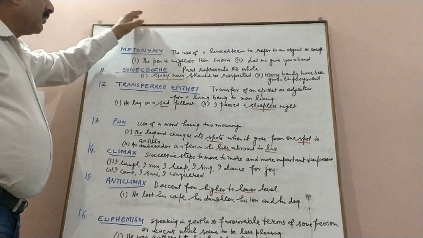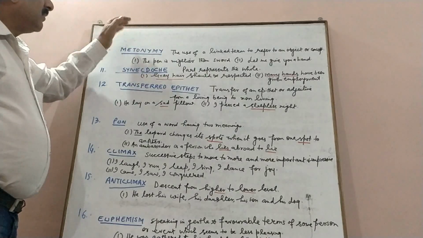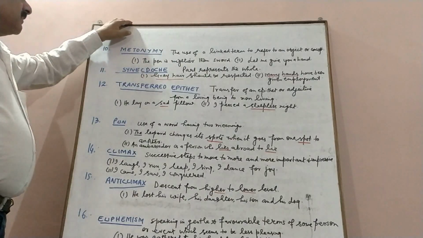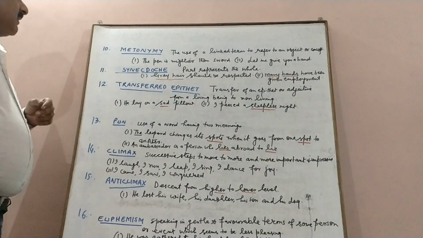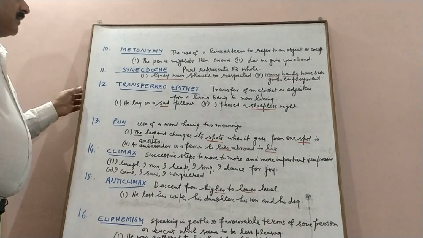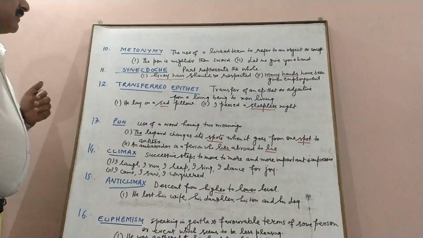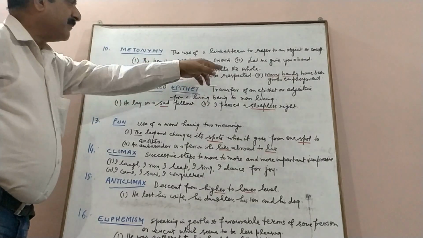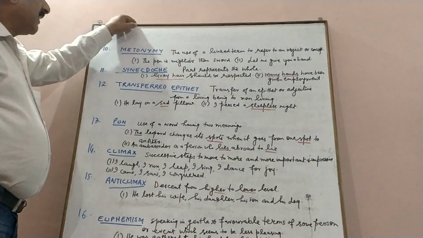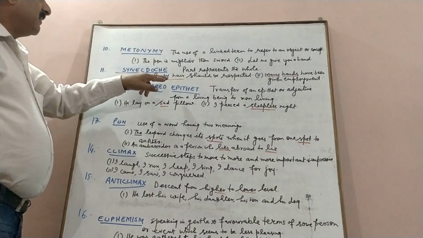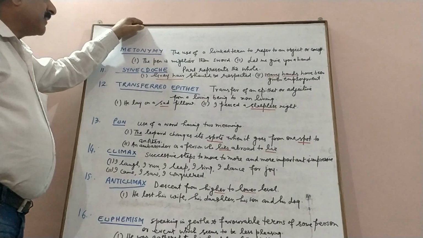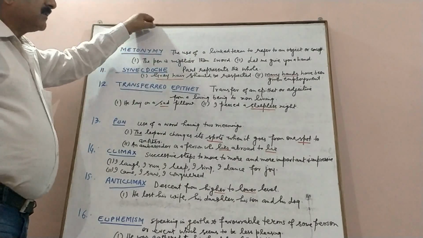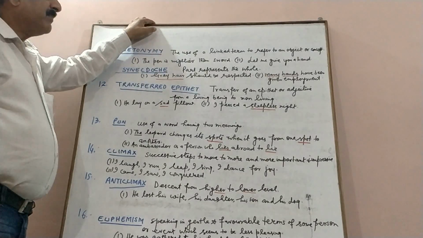So we are using a linked term to refer to an object or a thing. The next one is synecdoche. It is the representation of the part, representing the whole by a part. For example, we have "Grey hair should be respected." It means we should respect the old people. The next example is "Many hands have been given employment," meaning many people have been given employment.